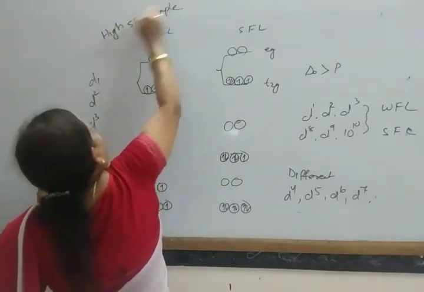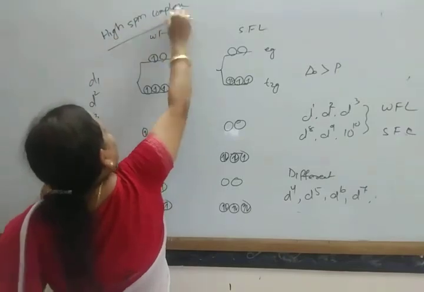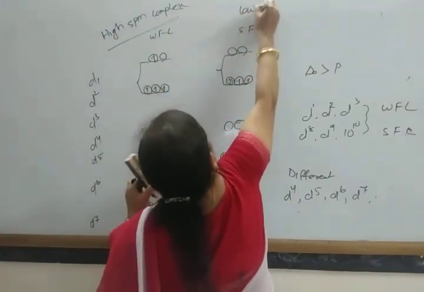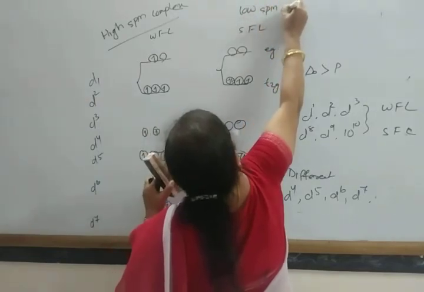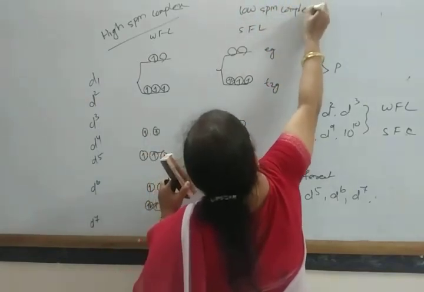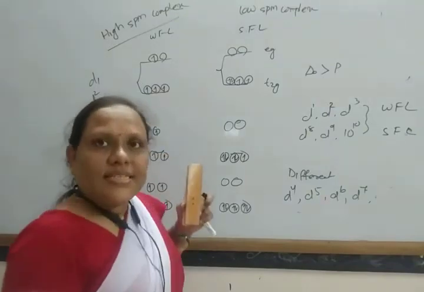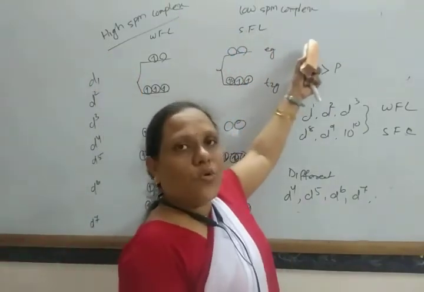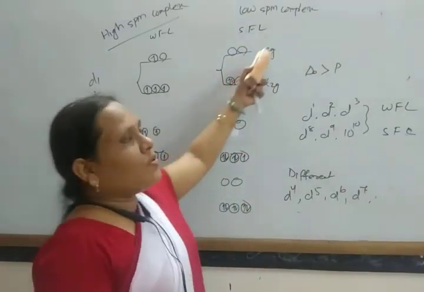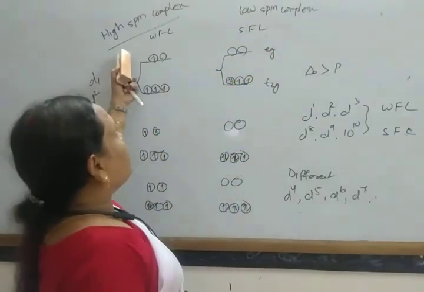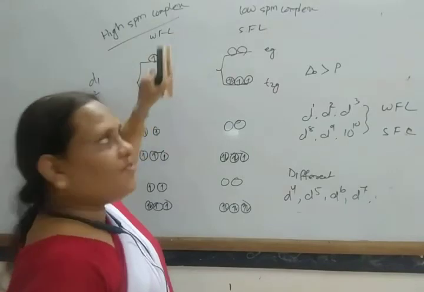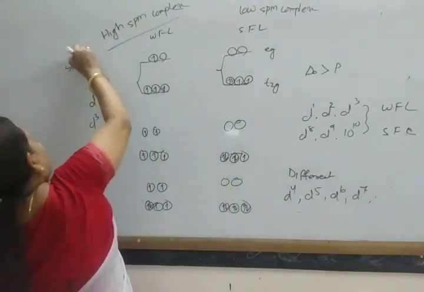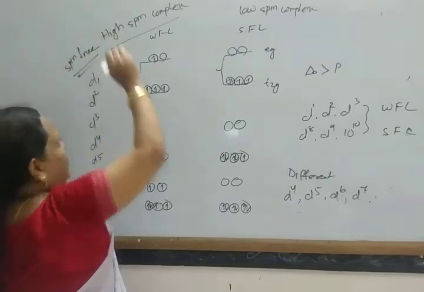The weak field ligands generally give high spin complex, and the strong field ligands generally give low spin complex. So the spin value is less. It gives high spin complex and it gives low spin complex. Here the electrons are paired and here the electrons are free. So high spin ligands are also called spin free ligands.